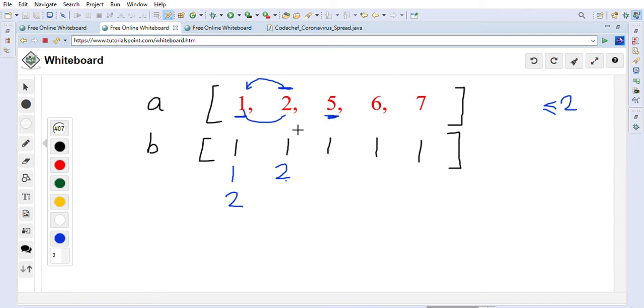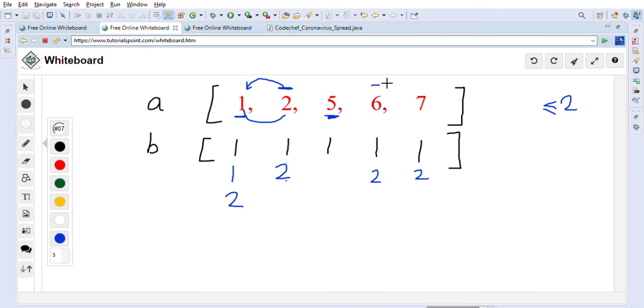Now for 5 we will check on the left side. The distance is 3, so it cannot infect 2, but it can infect 6 and also 7. 6 can infect 7. So we will increment the values of 6 and 7. Now the value of 6 will become 2 and 7 will become 2, because the virus can spread within distance 2. 5 and 6 are distance 1, 6 and 7 are distance 1, so it will spread like this.